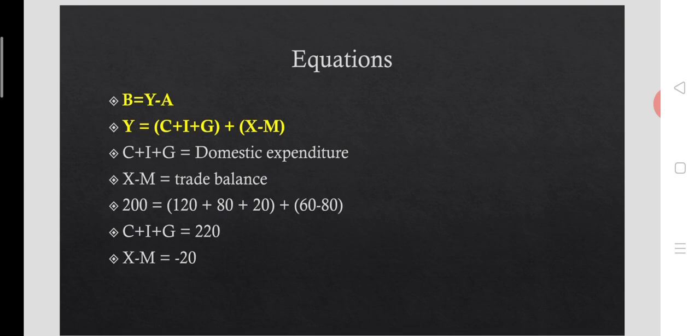So totally 220 is the domestic expenditure. C plus I plus G is equal to 220, and X minus M is 60 minus 80, that is minus 20. Trade balance is negative, it is minus 20.